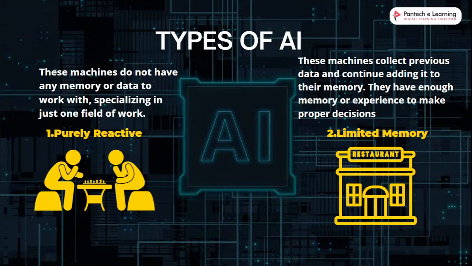Multiple restaurants are referred to me, right? If I search only for restaurant, I do not mention the name. Based on my location, the restaurant locations are referred to me, right? Because my past data is stored like this when we search on Google. So once I search for restaurant, it automatically recommends to me restaurants near 100 meters, 500 meters, 200 meters, 50 meters. Based on this distance, the restaurants will be referred to me. That is the example for limited memory.